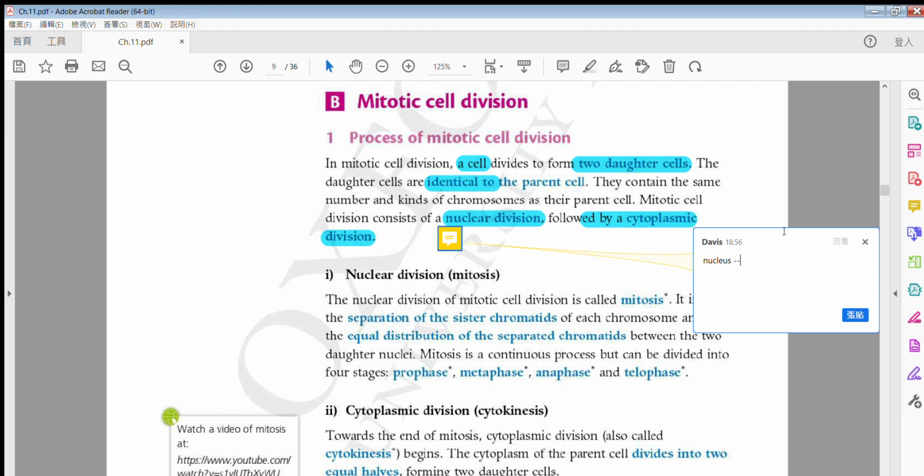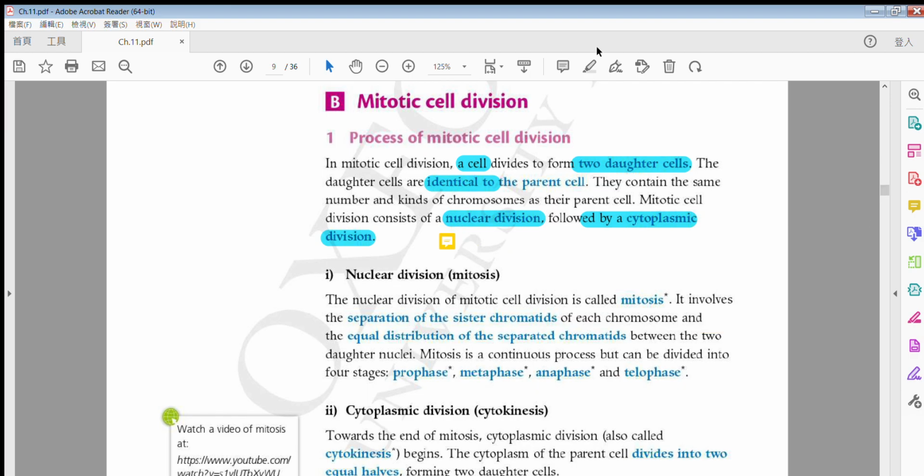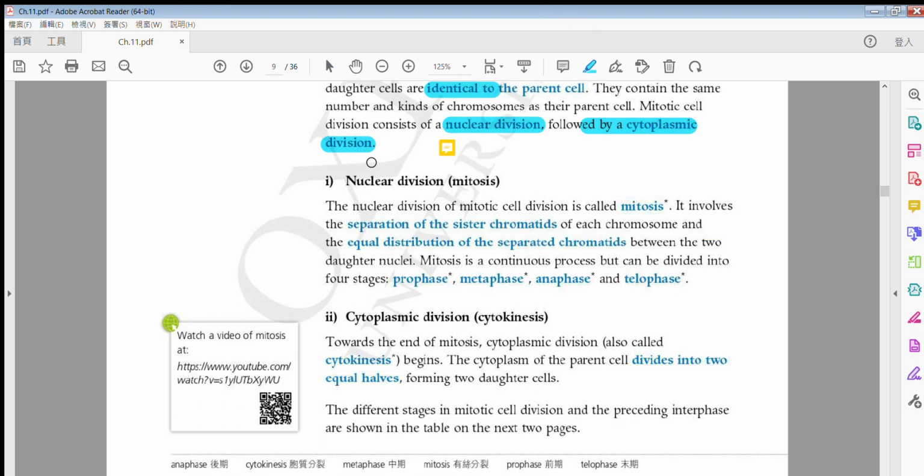Another one is very easy: cytoplasmic division means the cytoplasm is also divided into 2. No problem, let's go on.